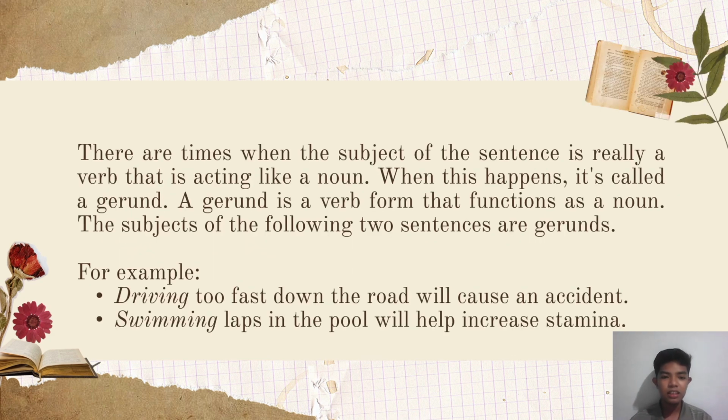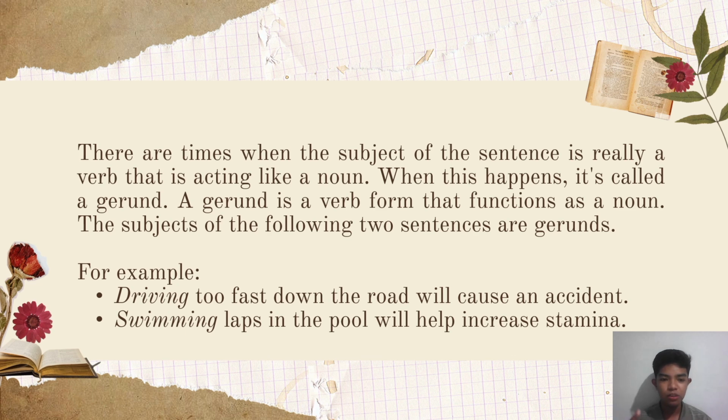There are times when the subject of the sentence is really a verb that is acting like a noun. When this happens, it's called a gerund. A gerund is a verb form that functions as a noun. The subjects of the following two sentences are gerunds.